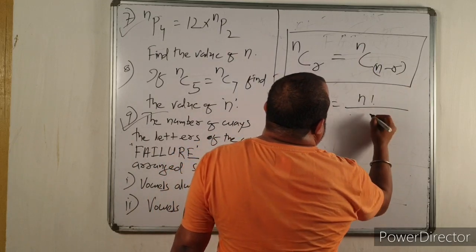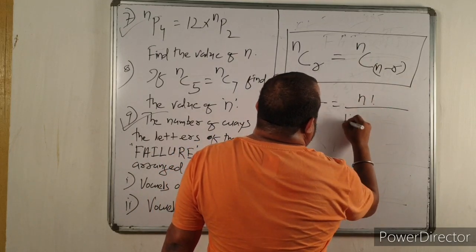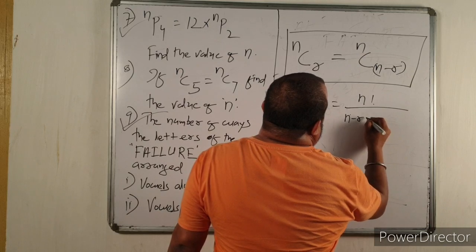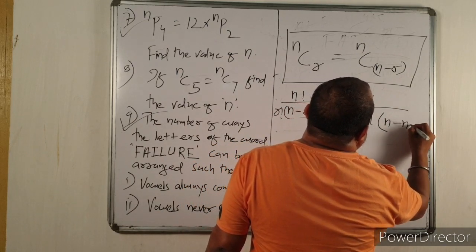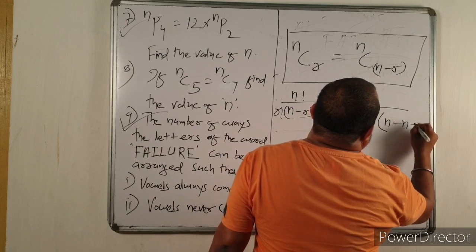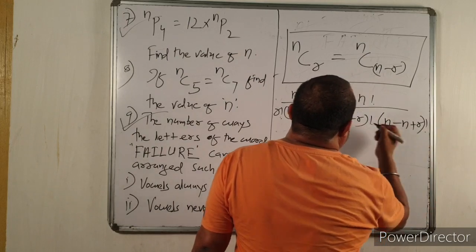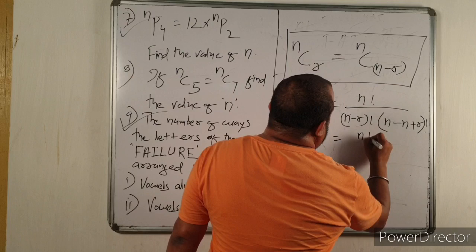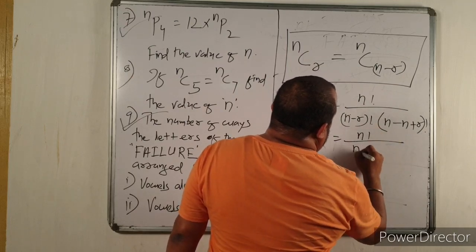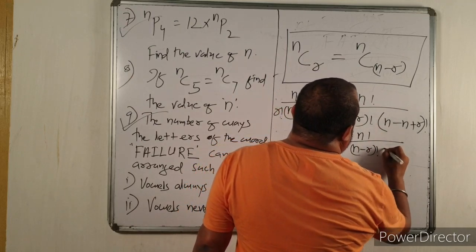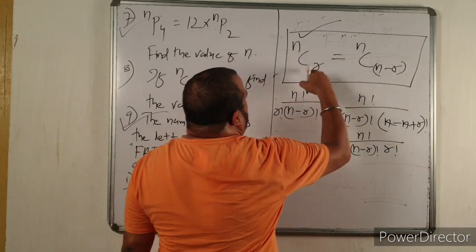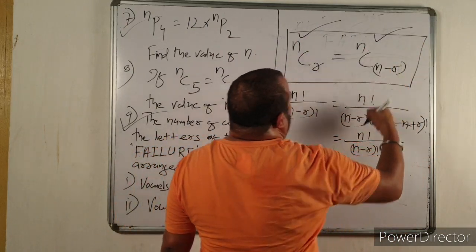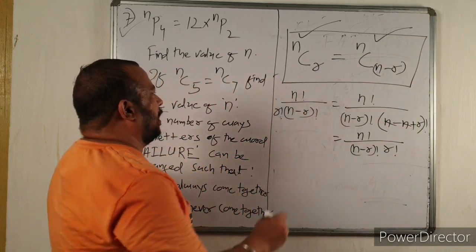And nC(n minus r) is equal to n factorial divided by (n minus r) factorial into r factorial. So again it becomes the same expression. So the value of nCr is always equal to the value of nC(n minus r).